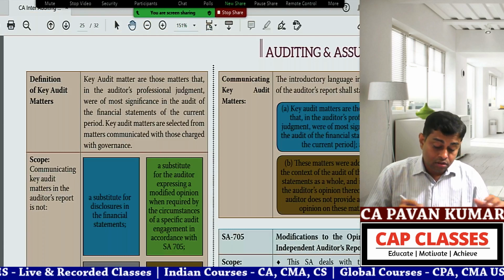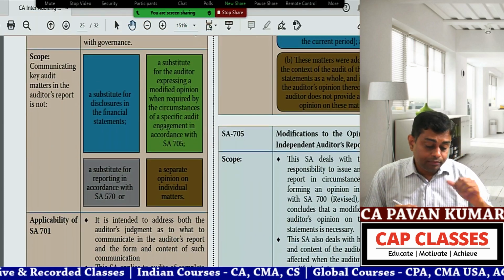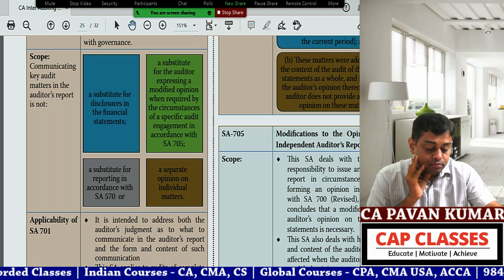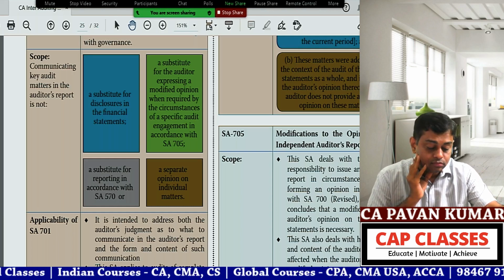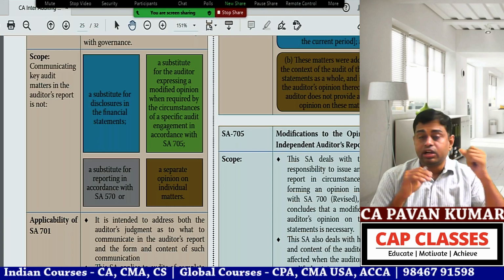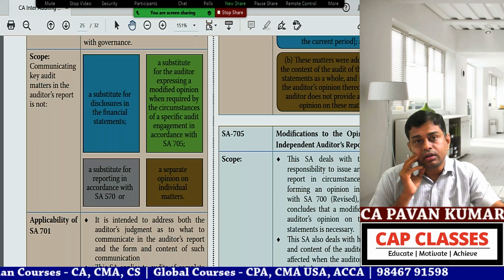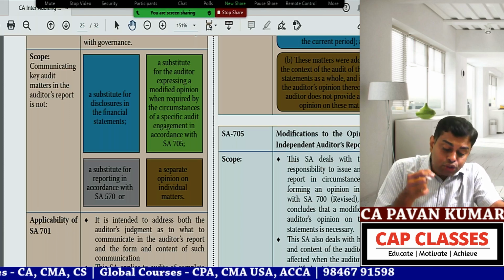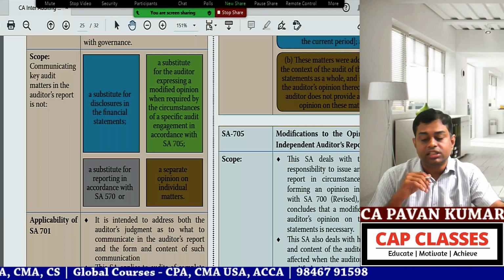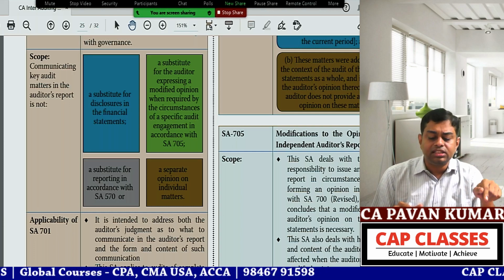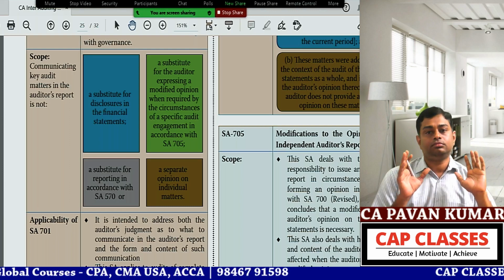Okay. Next, read the scope, ma. Scope: communicating key audit matters in the auditor's report is not a... Put a star mark. This is very important. So, this is not a substitute for disclosures in the financial statements. Management has to give proper disclosures in the financial statements, which they might already have done.